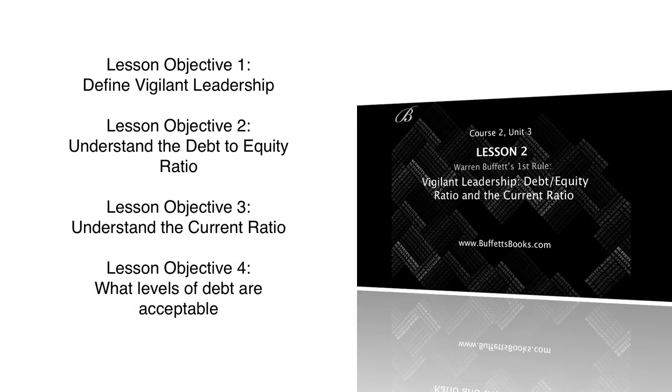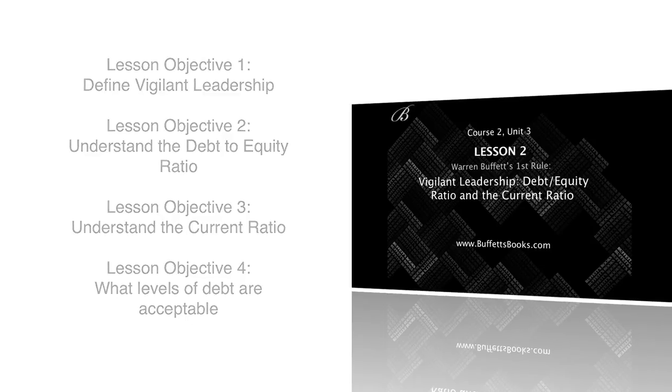The first lesson objective is to define vigilant leadership. The second lesson objective is to understand the debt to equity ratio. The third lesson objective is to understand the current ratio. And the fourth lesson objective is to understand what levels of debt are acceptable.